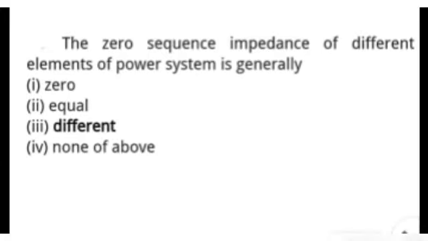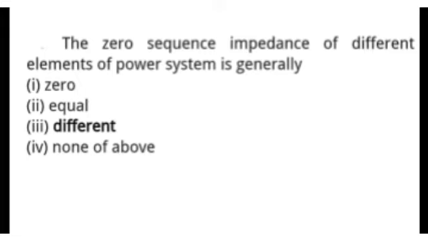Next question is, the zero sequence impedance of different elements of power system is generally, and options are 0, equal, different, none of the above. So the correct answer is different. Okay, zero sequence impedance of the different elements of power system is generally different.